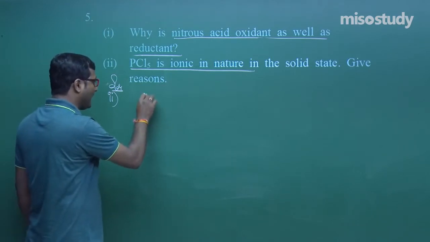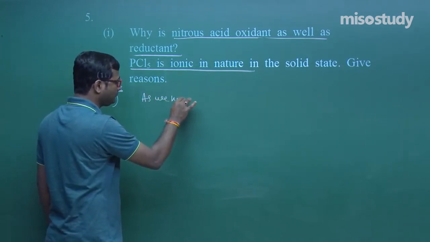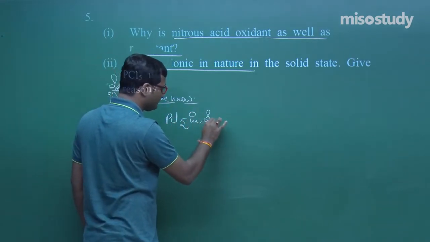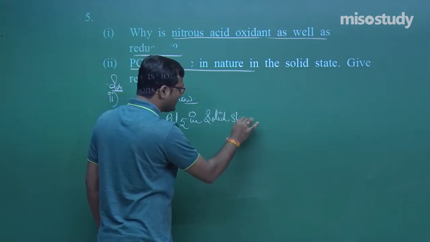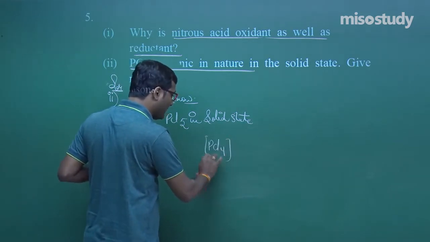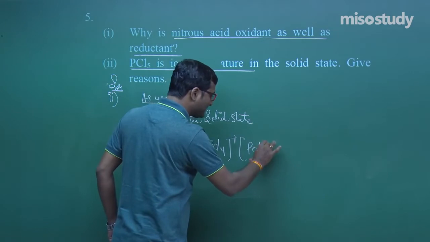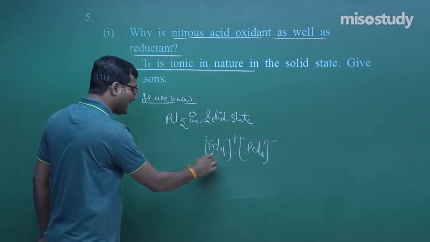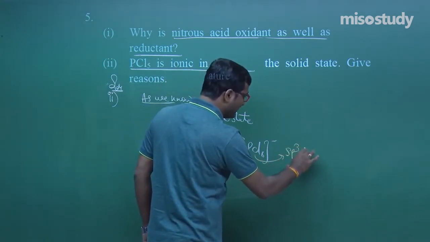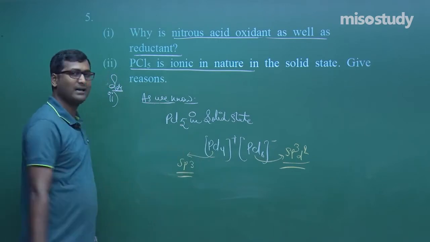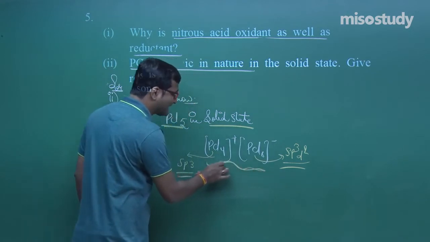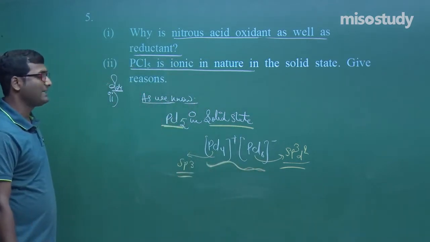As we know, PCl5 in solid state exists in two forms, PCl4+ and PCl6−. That is, a tetrahedral cation and an octahedral anion. Again I am repeating, tetrahedral cation and octahedral anion. So we can say PCl5 in solid state acts as an ion, that is, it is ionic in nature.